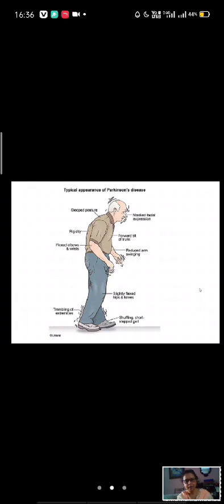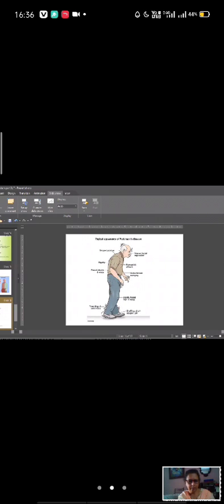Parkinsonism has come up many times for you. Basal ganglia connections came once or twice, but Parkinsonism came up many times. So Parkinsonism is good to know. Just try to remember this picture so that you can easily understand. Okay. Next, this is all about basal ganglia. Next, go to the thalamus.